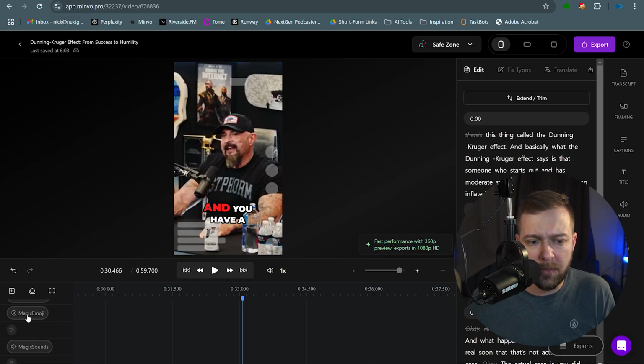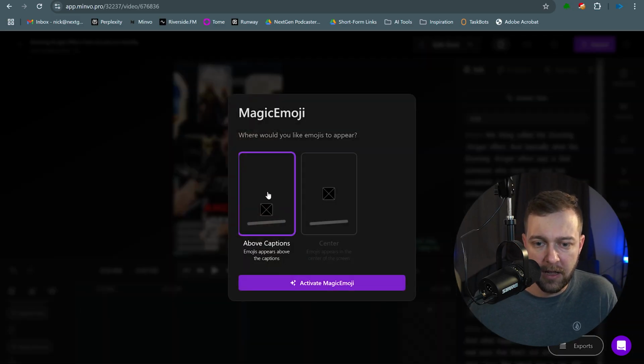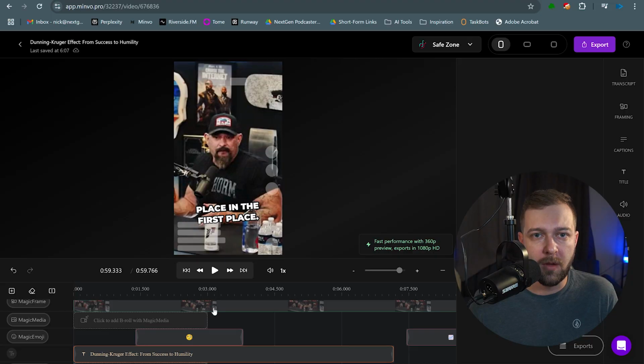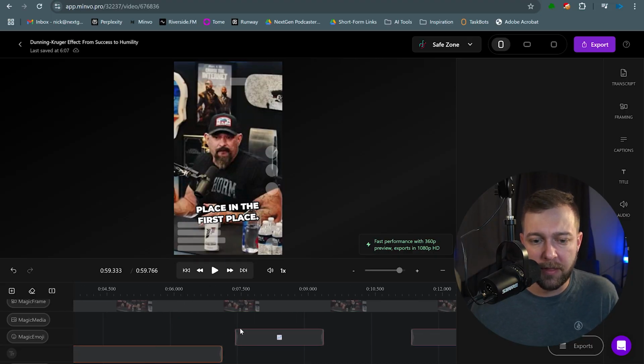Okay, so now the next thing I'm going to do, I'm going to click on this magic emoji, and we're going to have the emojis pop right above the captions here. And with a lot of these AI features and settings, sometimes I like to just turn them on, see what happens, see if I like it, if I can make some minor tweaks to it, and if I don't like it, we can always get rid of it. So I really don't see any harm in turning it on just to see what happens. Maybe you end up finding something that you really like, or it brings up another idea of something else that you could do. So I really like just turning these all on because why not? It's as easy as clicking a button to turn them on, and it's as easy as clicking a button to get rid of them all. Okay, so I actually like the emojis in this clip. I think we'll leave them in here.